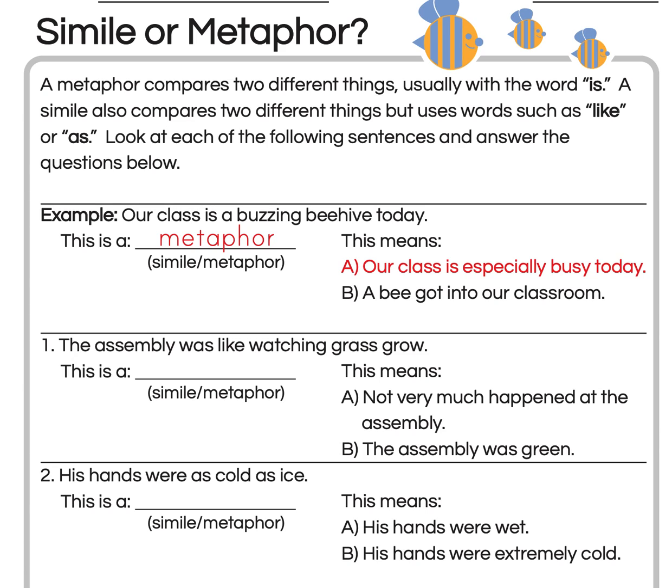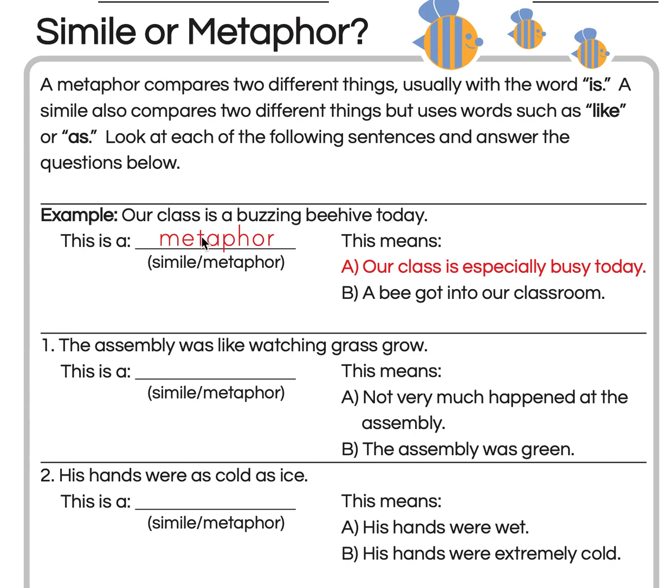For our example, it says, "Our class is a buzzing beehive today," which actually is also an alliteration. This is a metaphor. This means A, our class is especially busy today, or B, a bee got into our classroom. If our class is a buzzing beehive today, it means that our class is especially busy today. We're all working very hard.